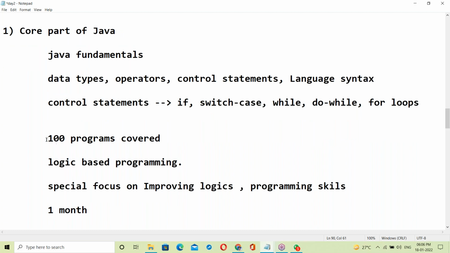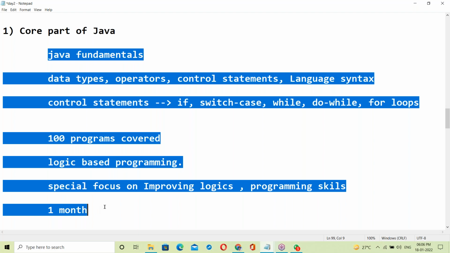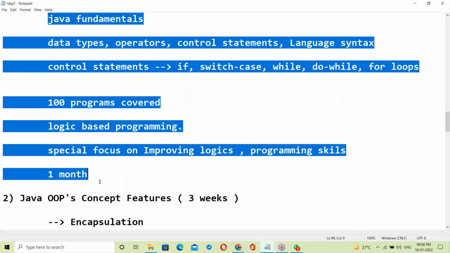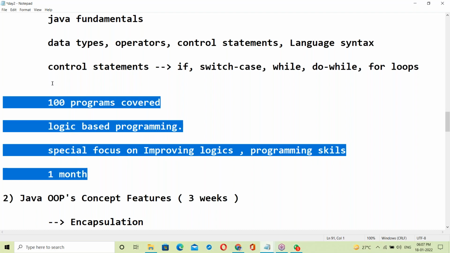In this area, 100 programs will be covered, logic-based programming. I'll spend 1 month here on logic development. Don't worry, non-IT people, and even IT people who may be poor in programming skills or logic. It's a special 1-month program within your total 3 months of course.